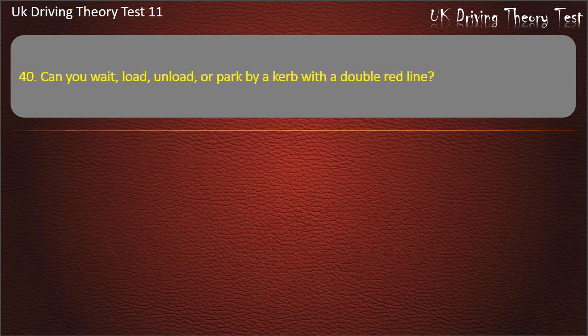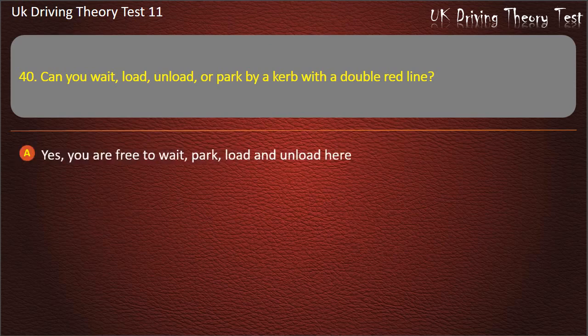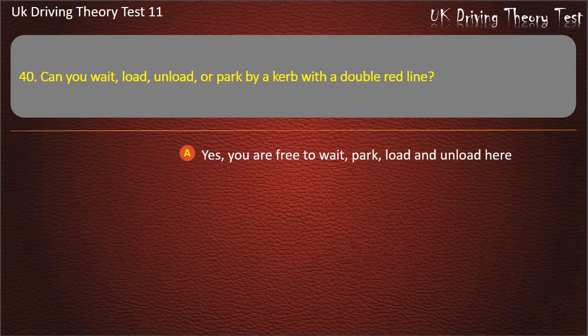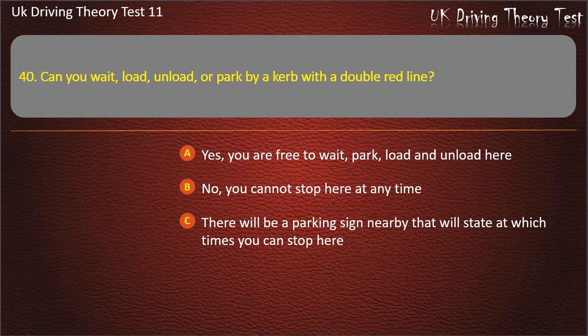Question 40. Can you wait, load, unload, or park by a curb with a double red line? Yes, you are free to wait, park, load and unload here. No, you cannot stop here at any time. There will be a parking sign nearby that will state at which times you can stop here. Yes, you can stop here to load and unload only. Answer. No, you cannot stop here at any time.